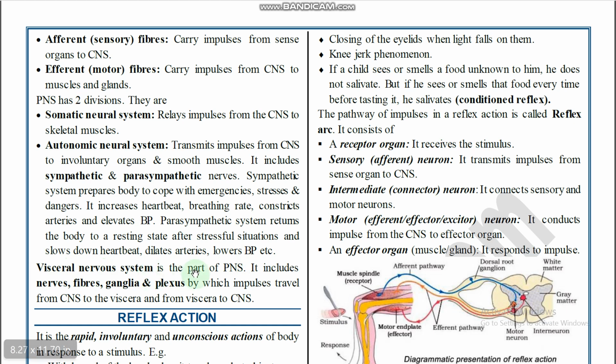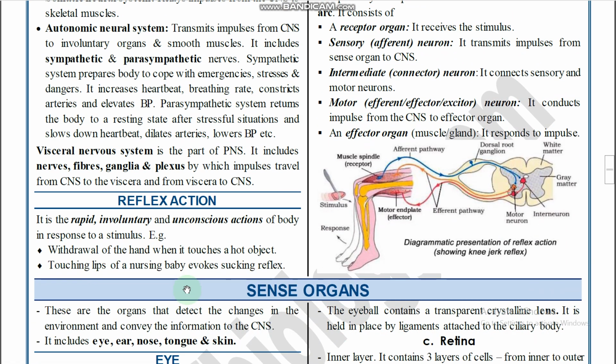The visceral nervous system is a part of the PNS. It includes nerves, fibers, ganglia, and plexus by which impulses travel from the CNS to viscera and from viscera to the CNS. Visceral means internal organs. So impulses travel from the CNS to internal organs, and from internal organs to the CNS. That is the visceral nervous system, separately given in the NCERT textbook, right? This is regarding the PNS, right?